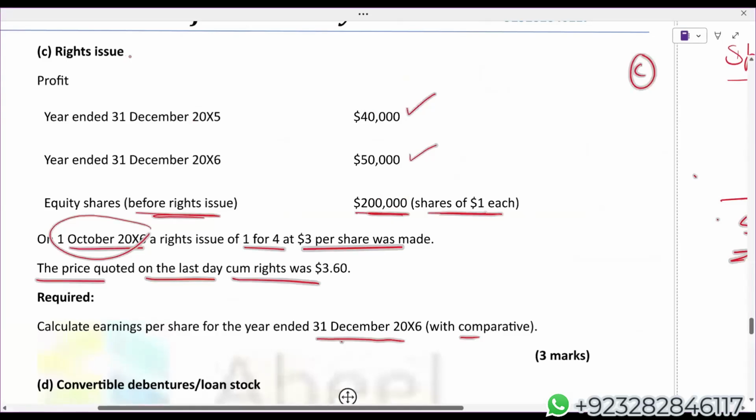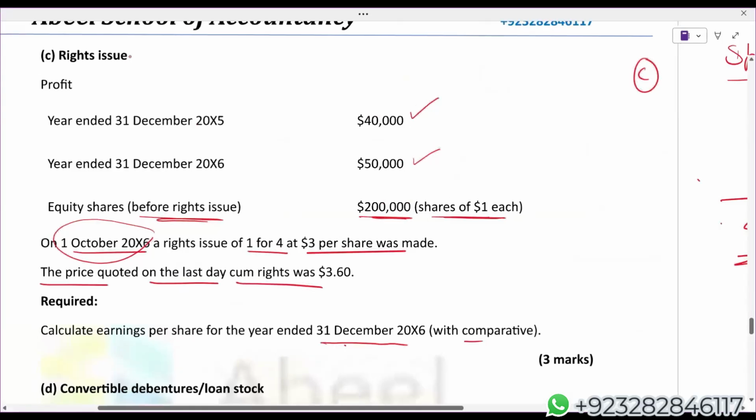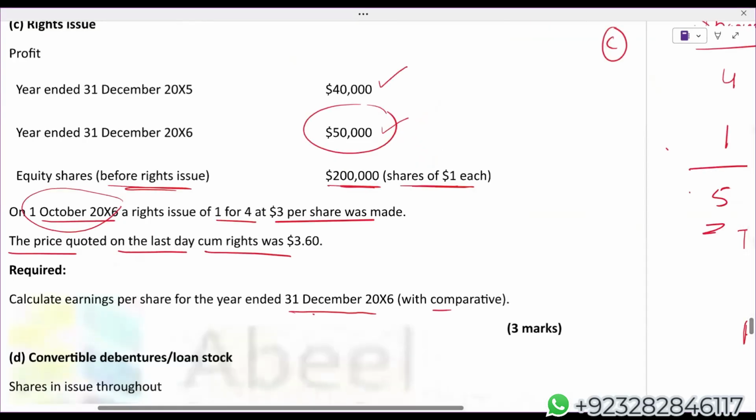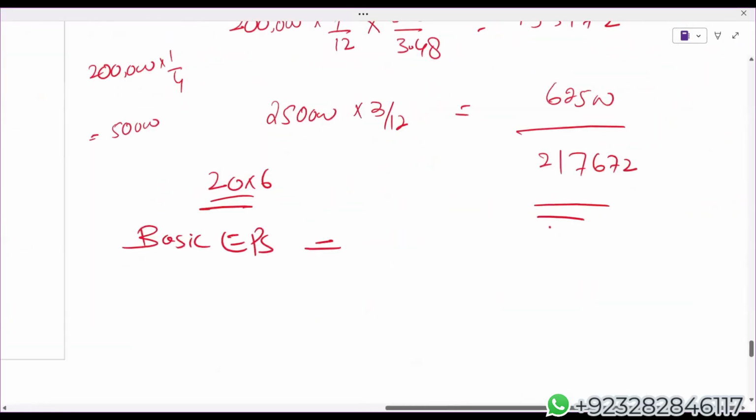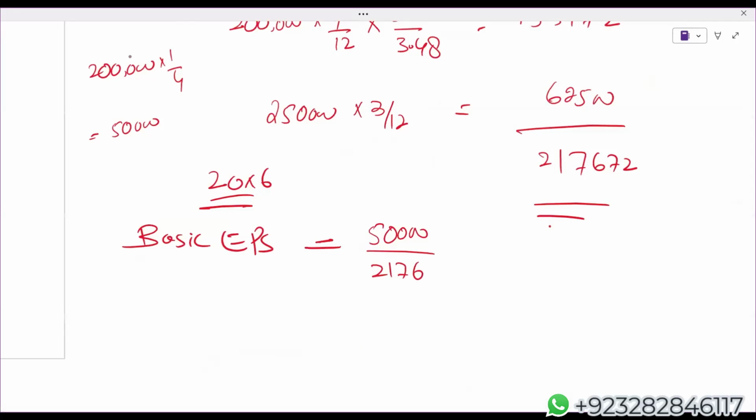Basic EPS: profit is 50,000, divided by 217,672.